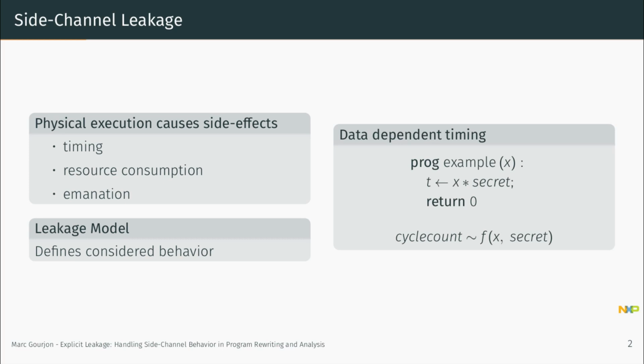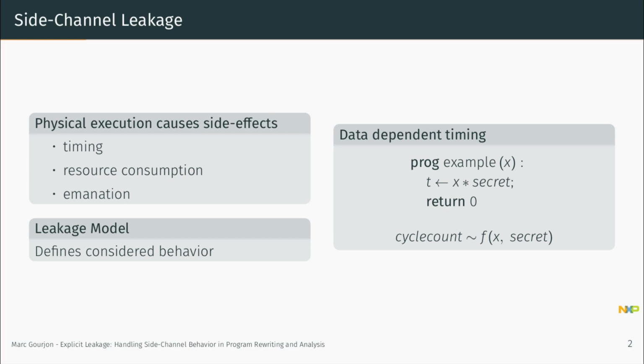In this talk, I will focus on data-dependent timing, but just to exemplify, the concept of explicit leakage really works for a wide class of side channel behaviors. So on the right hand side, you see a program which takes some value x, multiplies it by a secret value, and writes it to a temporary variable, but does not return anything.